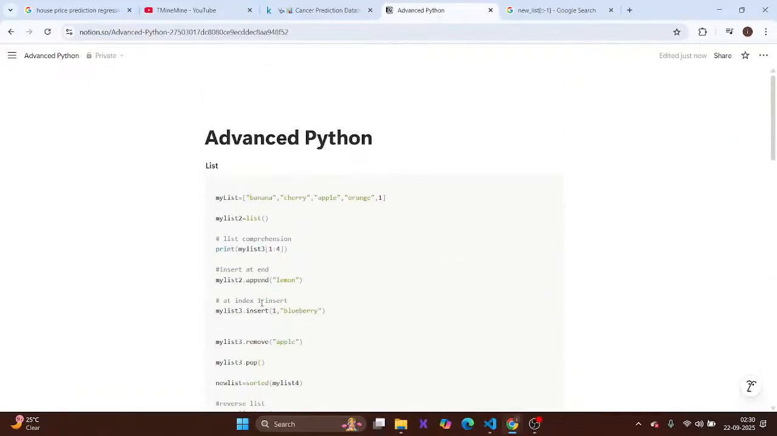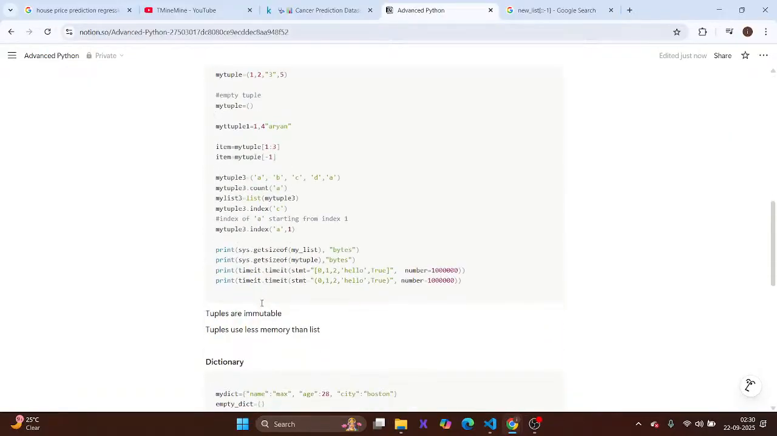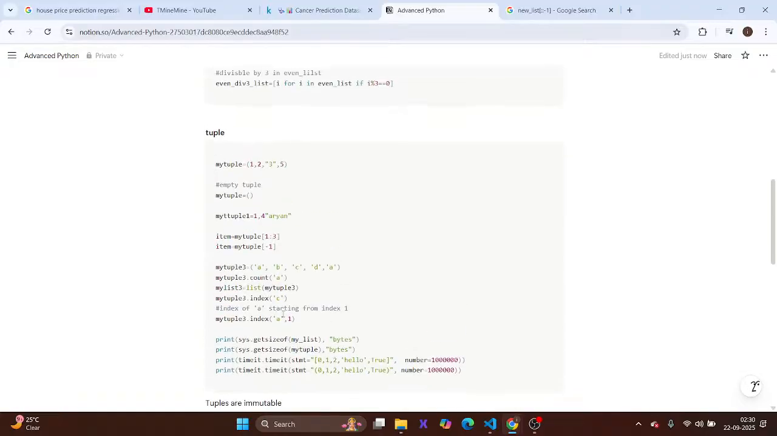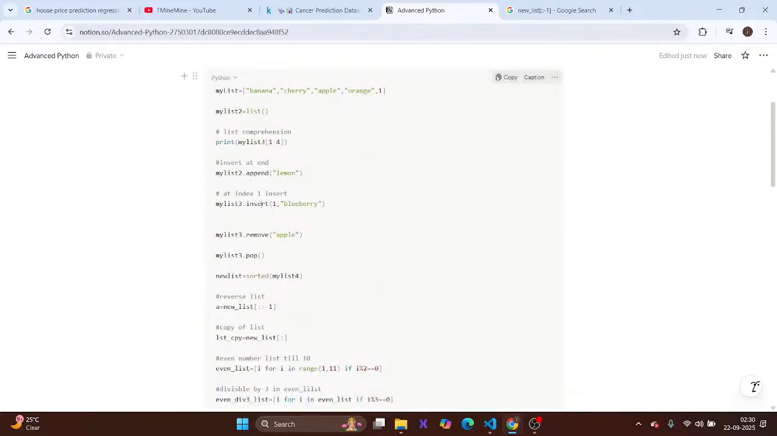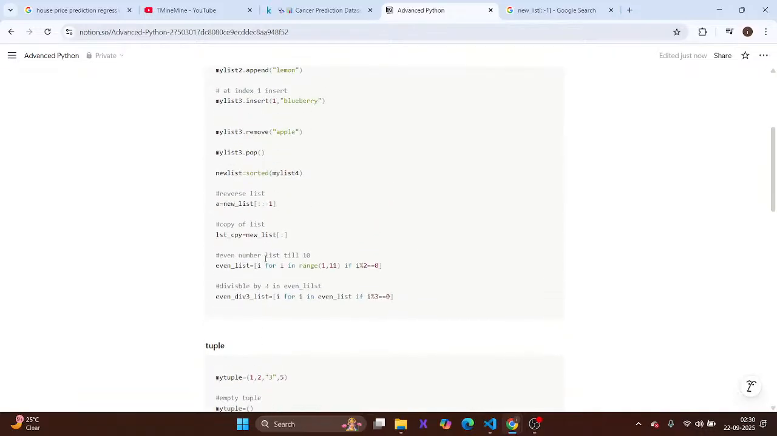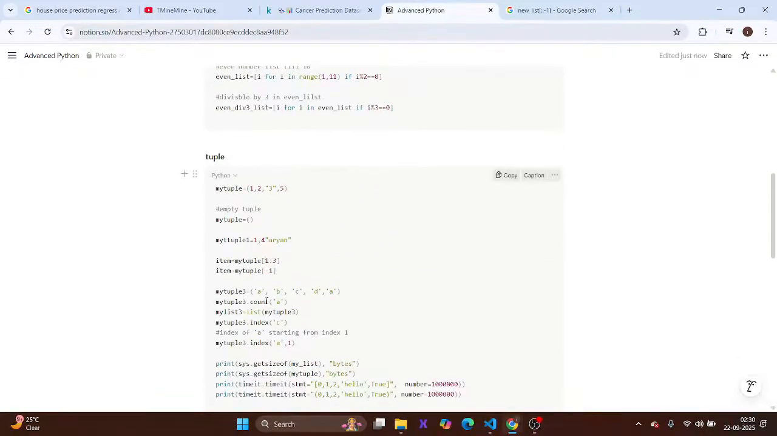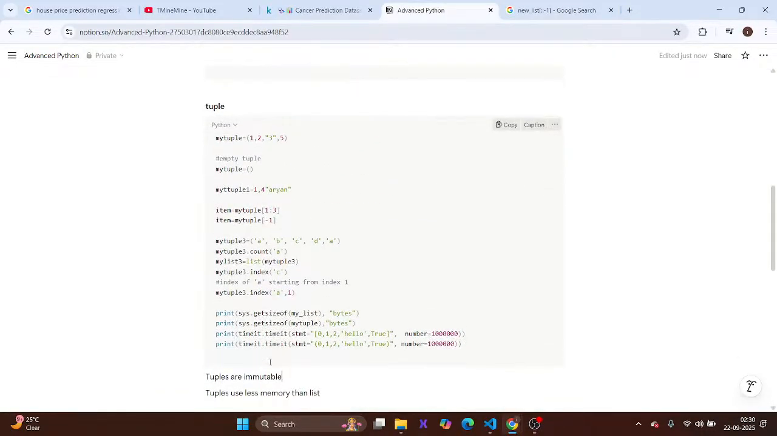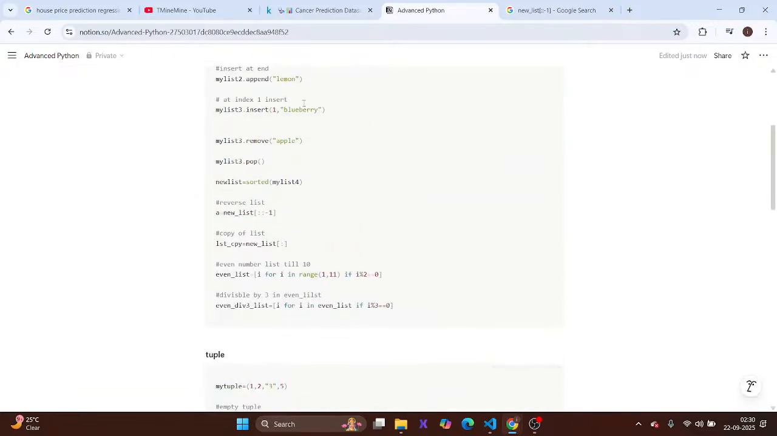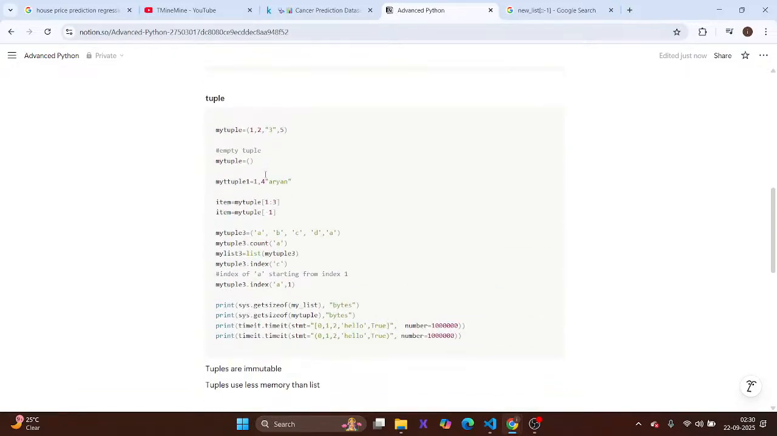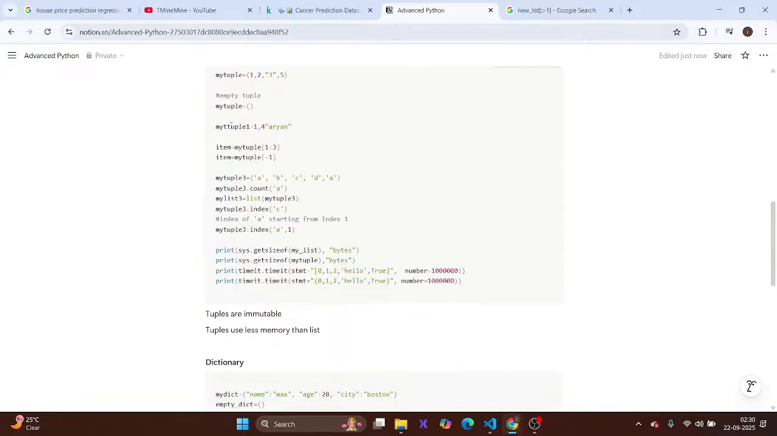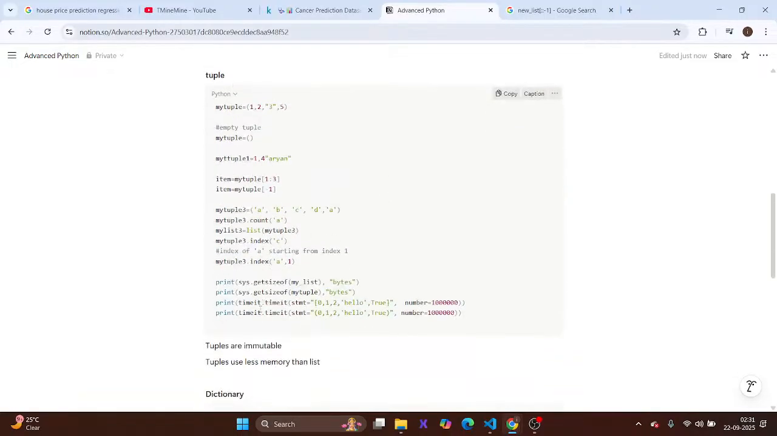So first, tuple is memory efficient. And also tuple is immutable. Here in the list we can insert and pop, but in a tuple we could not pop or remove. Here we could remove, we could pop, but here we could not. If you define my tuple one, you could also define the tuple like this, and it will be created like this. So we could also apply list comprehension.